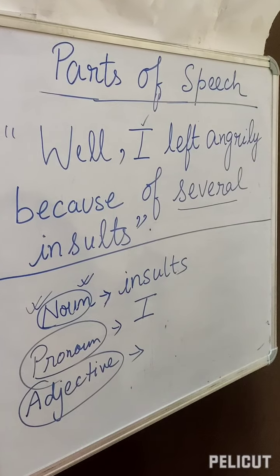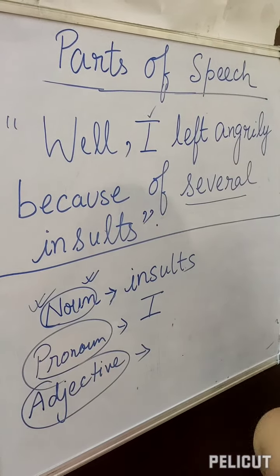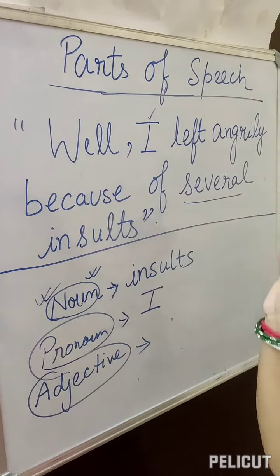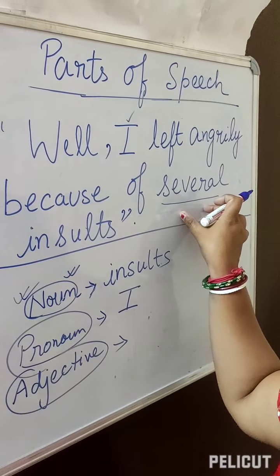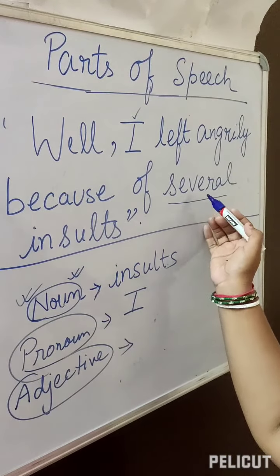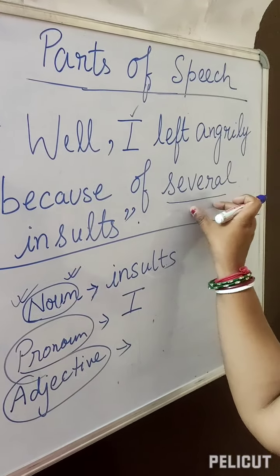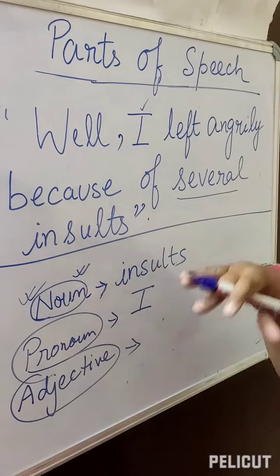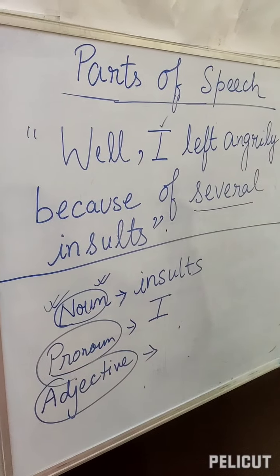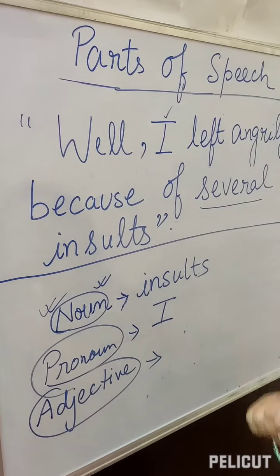Here several is the adjective, and insult is the noun. In my previous video I have explained about the adjective when it is placed before a noun. So here also you can see the noun is insult and just before that one adjective is sticking to it. From here we can understand that insults means several times. Several is talking about the quantity. So here several is the adjective.